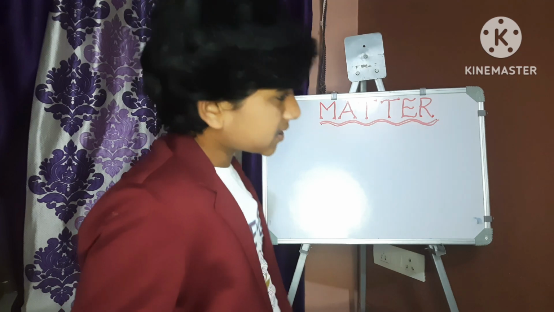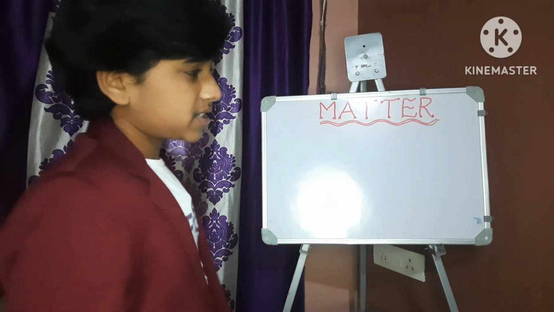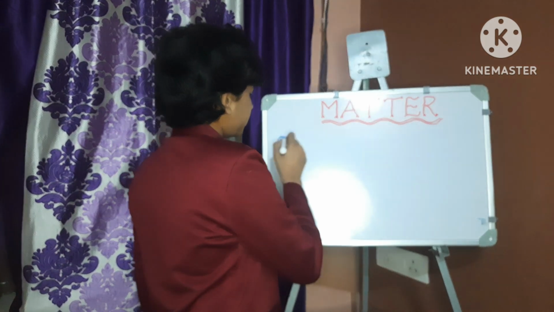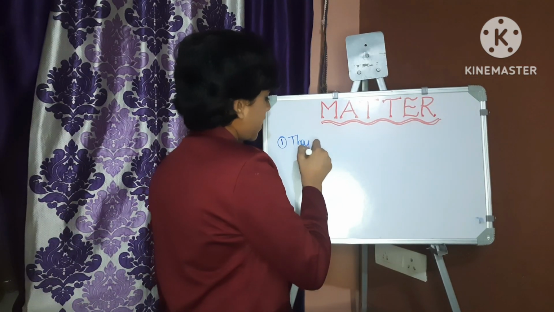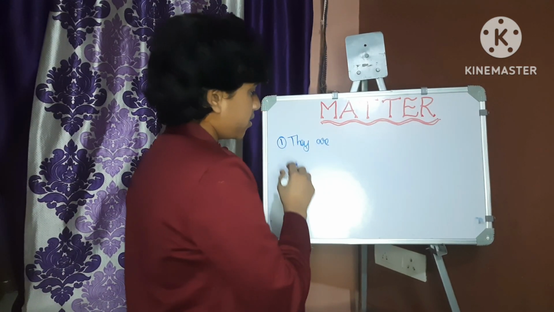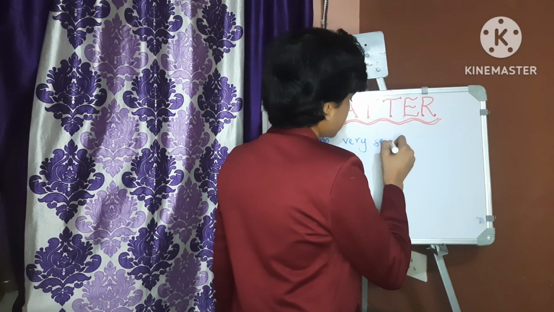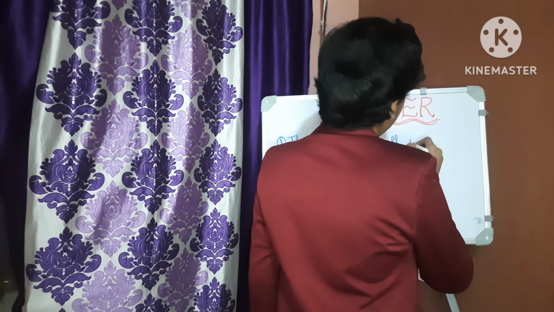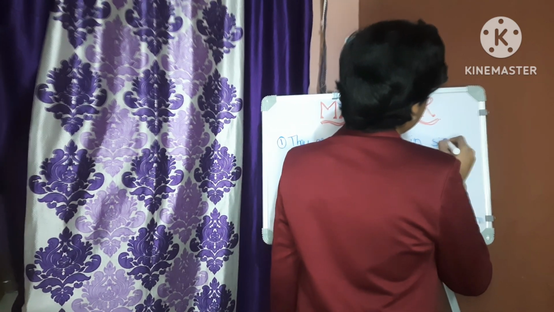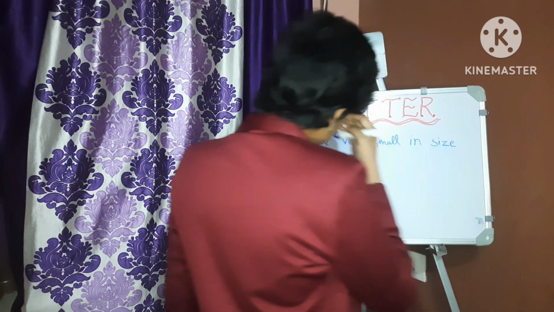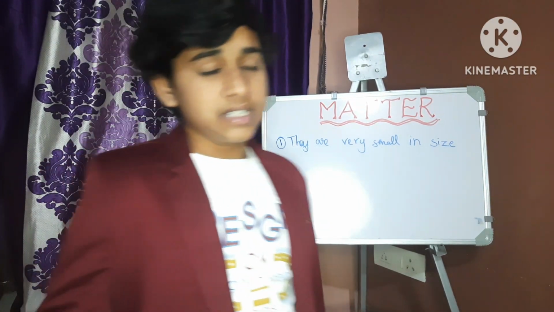So let us discuss the characteristics of the molecules of matter. The first characteristic is that the molecules of matter are very small in size.